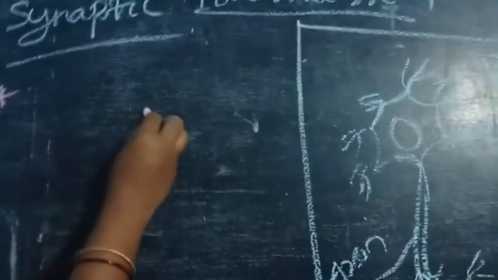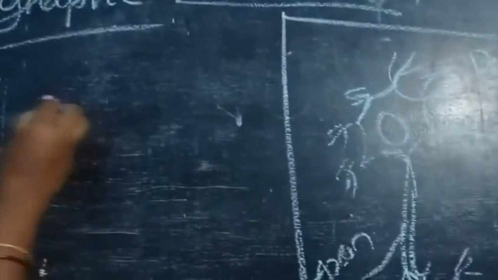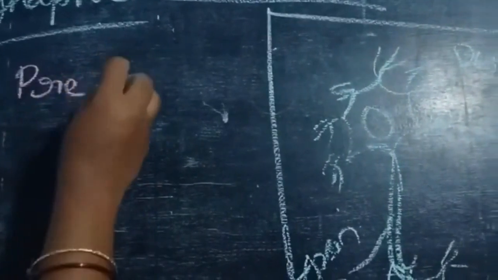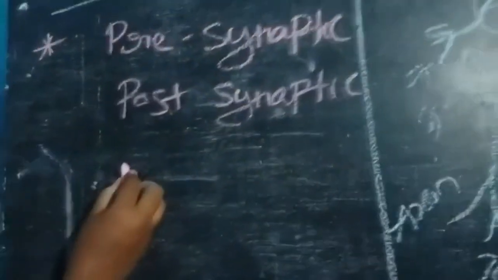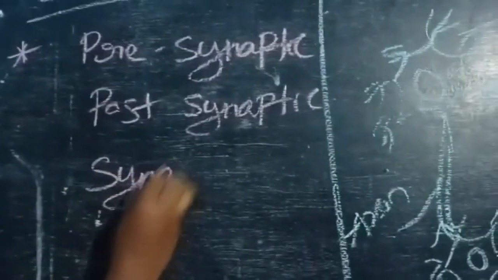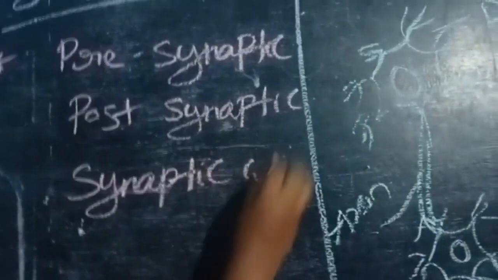A synapse is formed by the membranes of the presynaptic neuron and postsynaptic neuron, which may or may not be separated by a gap called the synaptic cleft.